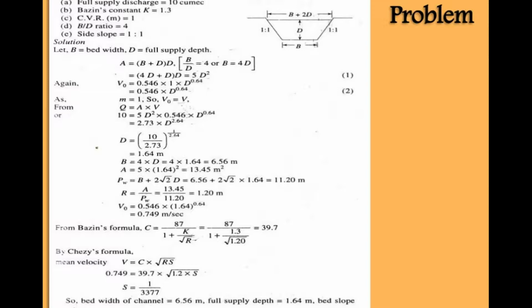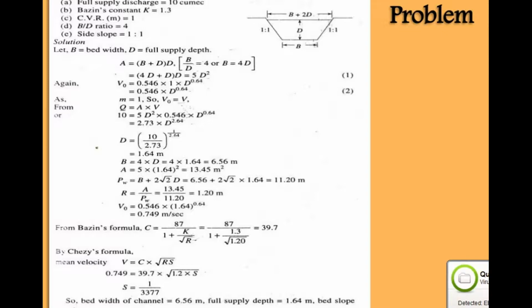Now we are using Bazin's formula, right? Because we do not have any rugosity coefficient or any other value, we have only Bazin's constant K. K is given in the data as 1.3, so we have to use Bazin's formula. As per Bazin's formula, C is equal to 87 upon (1 plus K upon root R). So C is equal to 87 upon (1 plus 1.3 upon root 1.20), where 1.20 is the hydraulic mean depth, which is equal to 39.7.